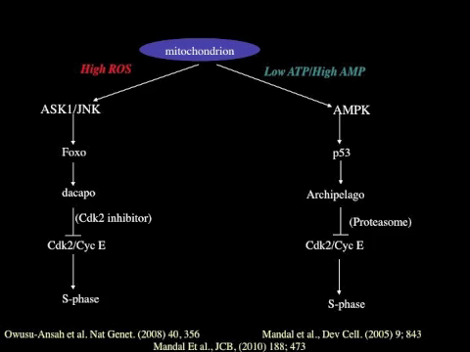Shown in a subsequent paper, mitochondrial defect induced increased ROS, which is reactive oxygen species, and this causes activation of the Jun kinase pathway and upregulation of the cyclin inhibitor DECAPO, which is a P27-like protein in Drosophila. So by two completely independent means, the cell blocks its G1 to S transition using mitochondrial metabolites as signaling molecules.